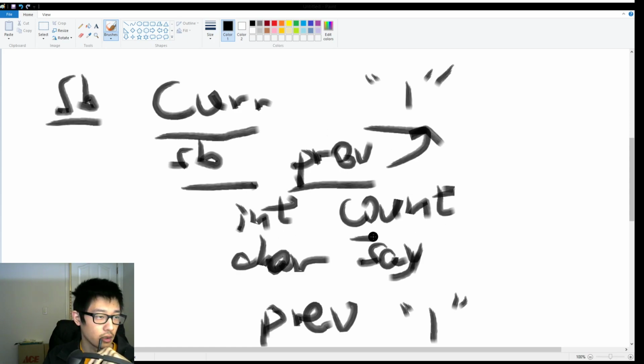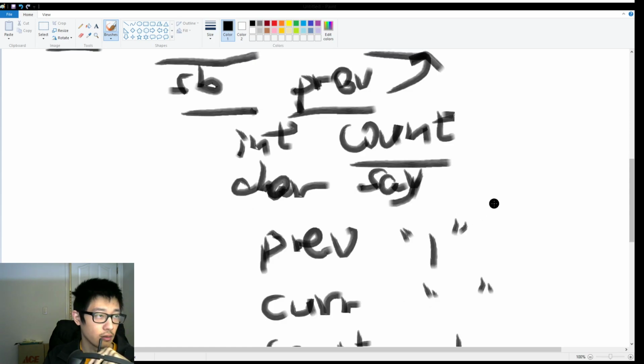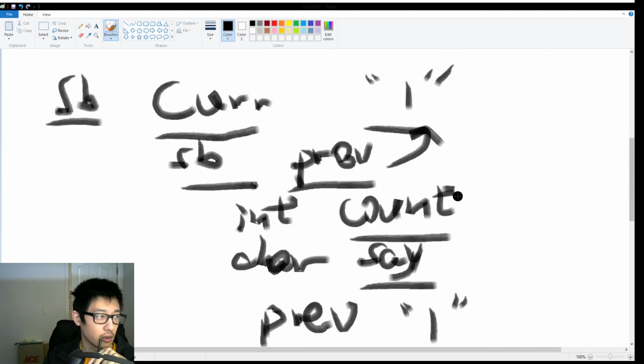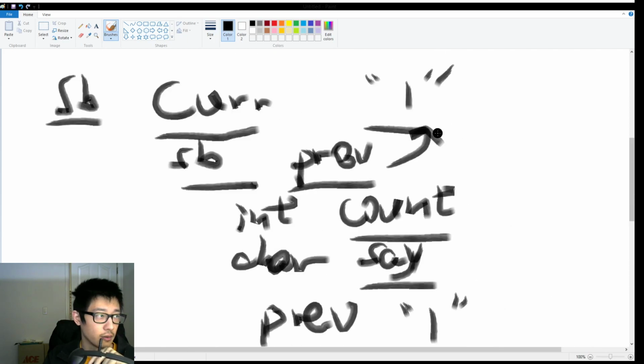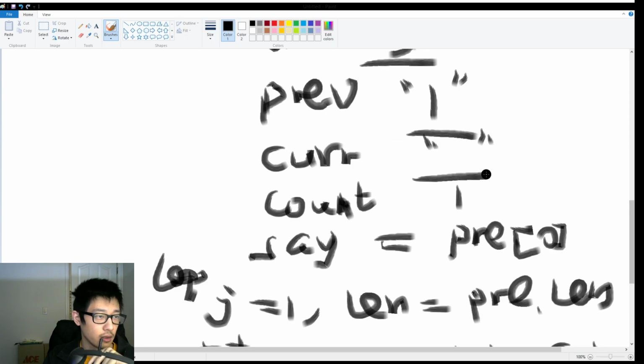So an integer count, so we count every different element, and the character is the say, and later on we append to the current string builder. In this case, previous is going to be 1, copied from the current, and the current we're gonna initialize to an empty string, for later on we append to it.